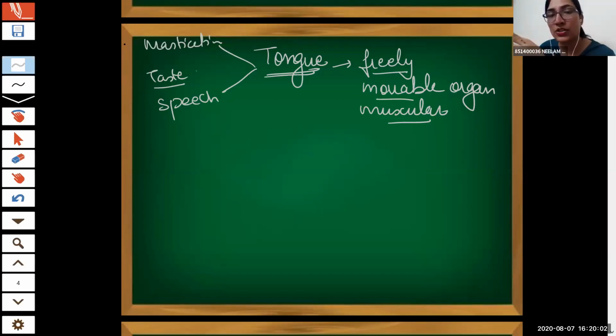One is mastication, lubricating the food and mixing the food. The second one is tasting, because it contains taste buds, and the third one is speech. Right now we are not going to talk about the speech part, so we'll talk about these two things only. Now, as you know, the tongue is attached to the buccal cavity through a fold.